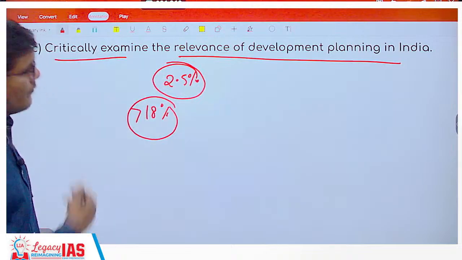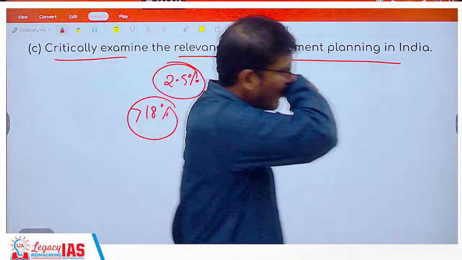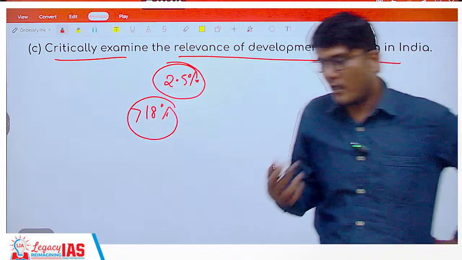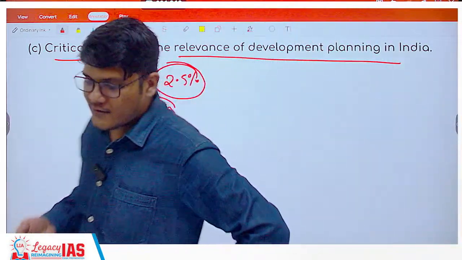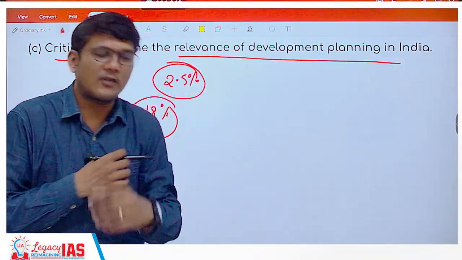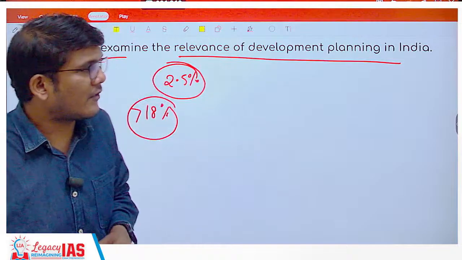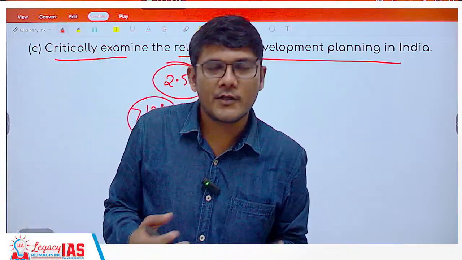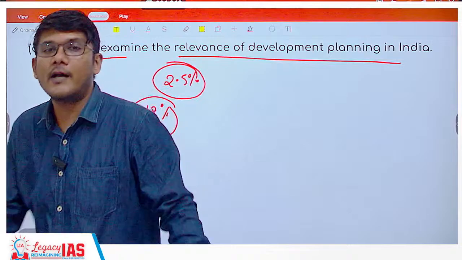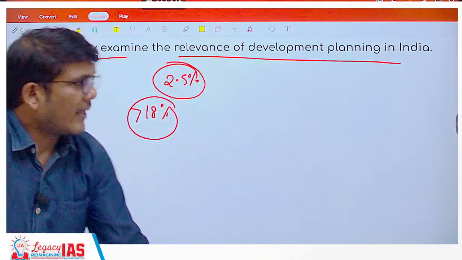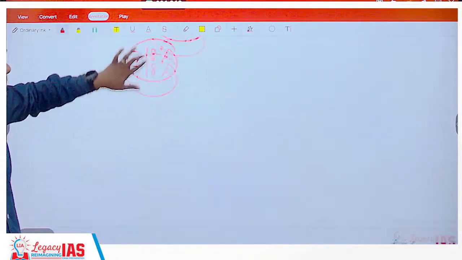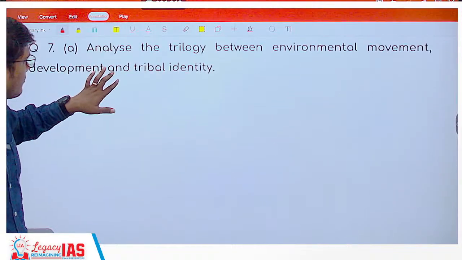Hence planning becomes more important. Also there is diversity, religious diversity, caste diversity, class diversity, so much diversity, discrimination, unevenness, poverty, etc. As a result, what is required? Again, development planning is required, right? And how it can be helpful and how it can proceed, you will conclude with that.